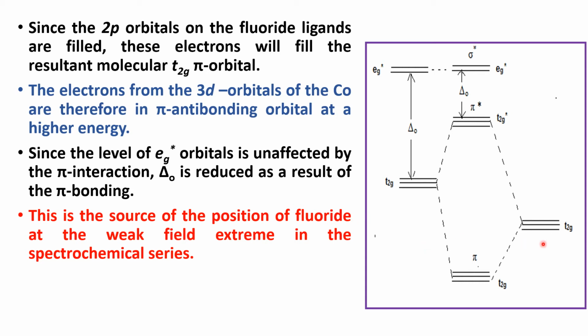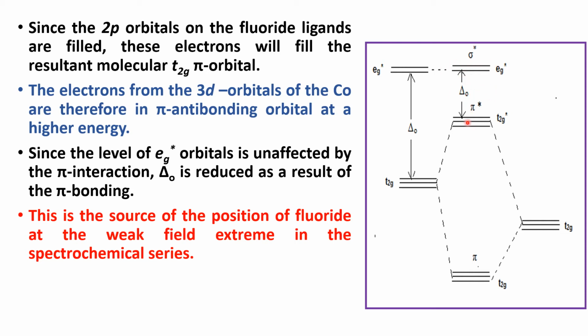Okay, in this case the fluoride ligands are filled, therefore the electrons will fill the lower energy orbital, and the electrons in the metal orbital will go to the higher energy T2g star orbital, and the Eg star remains unaffected in pi bonding.